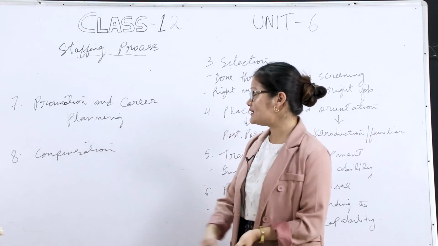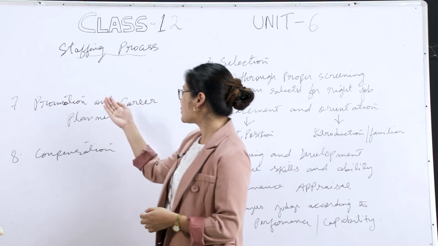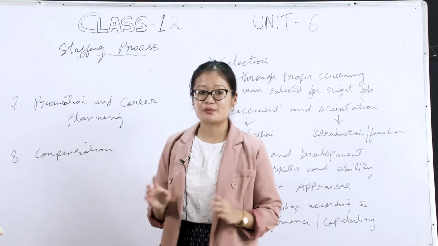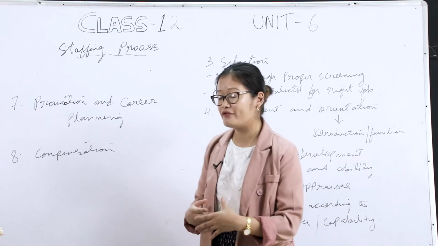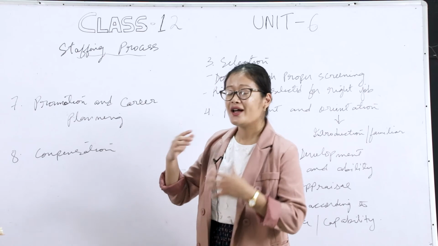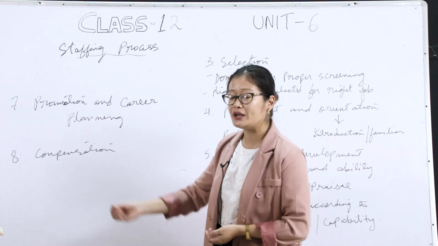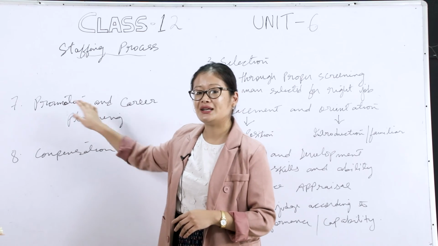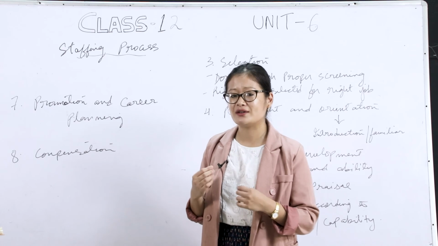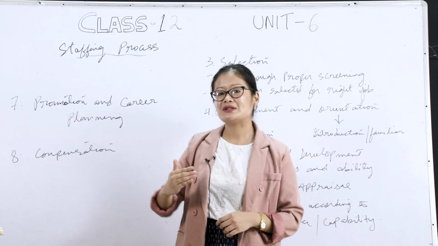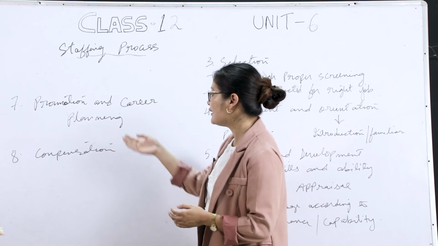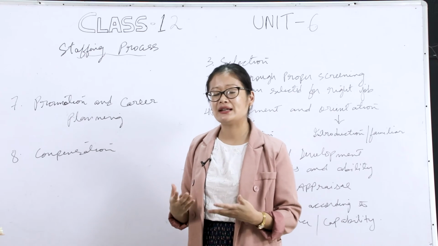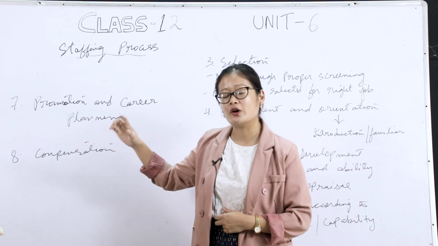So class, the next point is the 7th, promotion and career planning. Once the 6th process, the observation period, is over, the next thing is promotion. According to the performance of the employee, the managers or the top management will give promotion to the employee. If he's doing really well, he'll be promoted to a higher level, no doubt about it. And when he is promoted to a higher level, his career planning is definitely going to be good for him for a longer run.